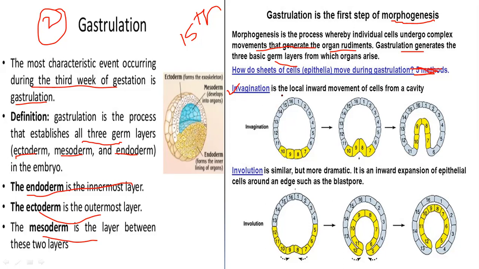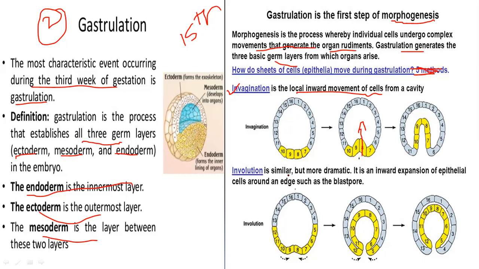So here invagination means the local inward movement of the cells. Which cells? These cells, called trophoblastic cells, which are around them. By the movement and complete invagination of these cells, we can see here the structure.